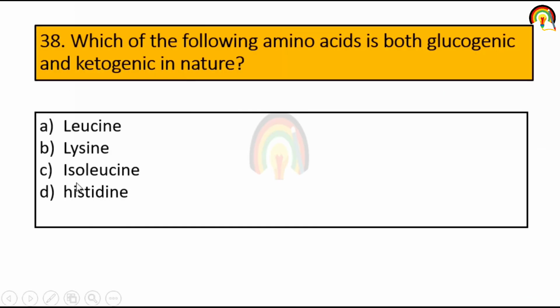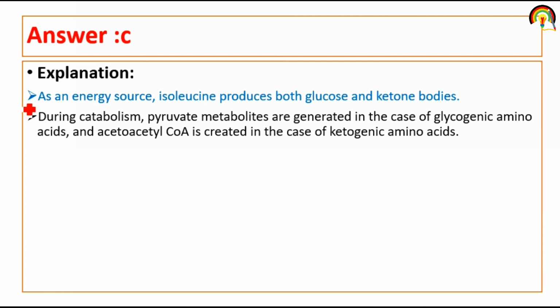Next one, which of the following amino acids is both glucogenic and ketogenic in nature? So as an energy source, isoleucine produces both glucose and ketone bodies. It's glucogenic because it produces glucose and ketogenic because it produces ketone bodies.